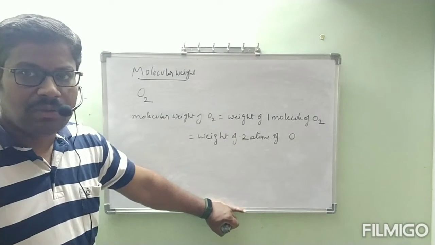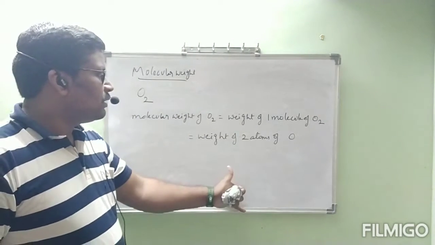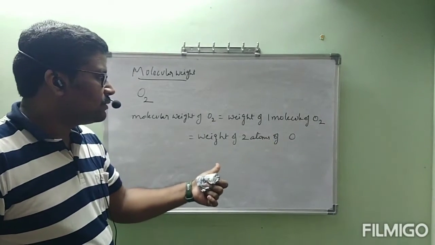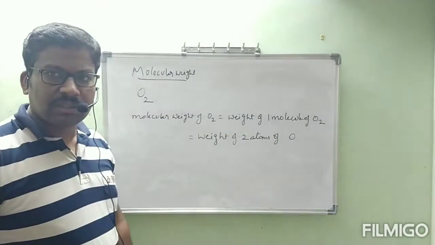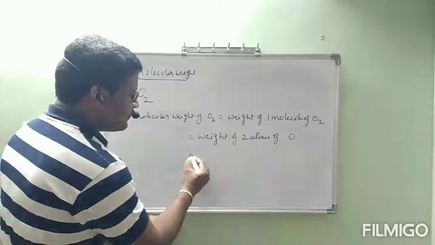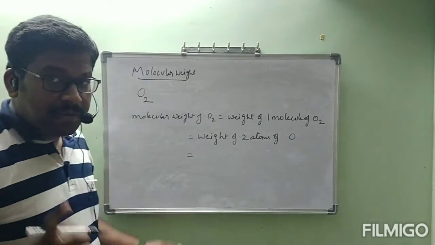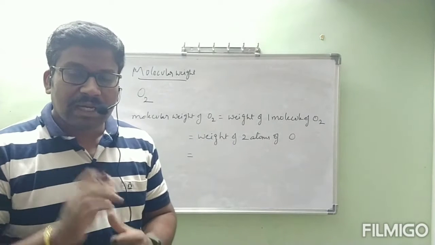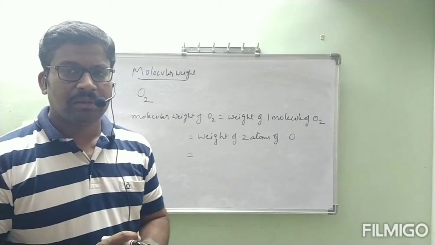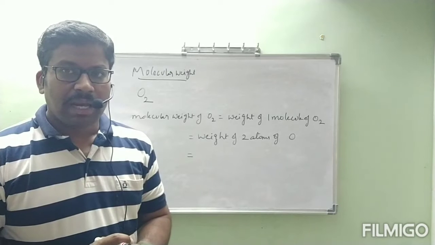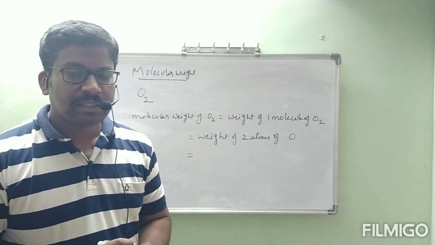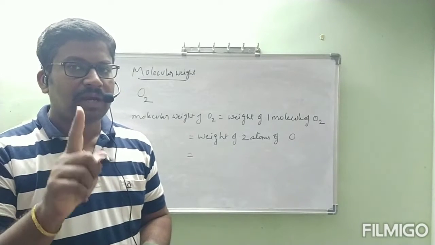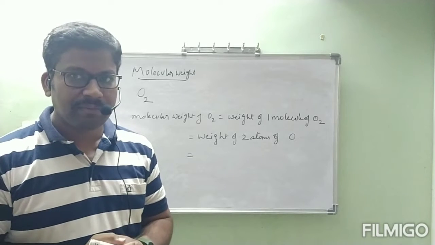O2 contains 2 atoms of oxygen. So weight of one molecule of O2 is equal to weight of 2 atoms of oxygen. In atomic weight, oxygen atomic weight is 16 AMU. That means weight of one atom of oxygen is 16 AMU.